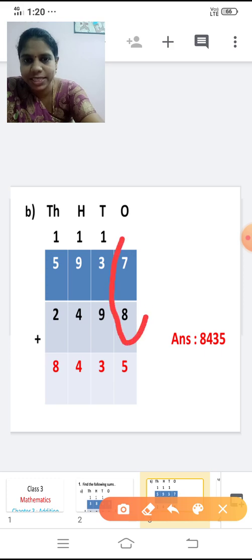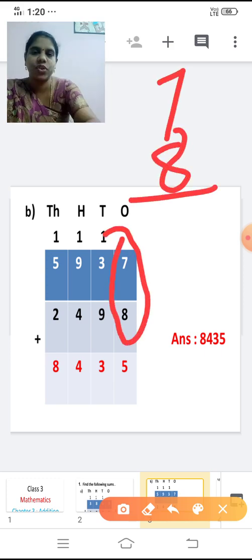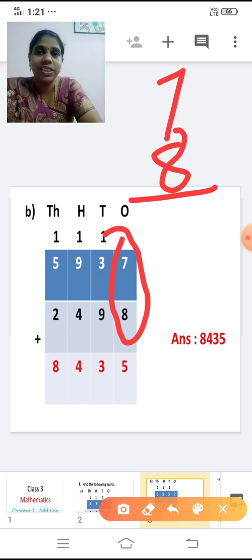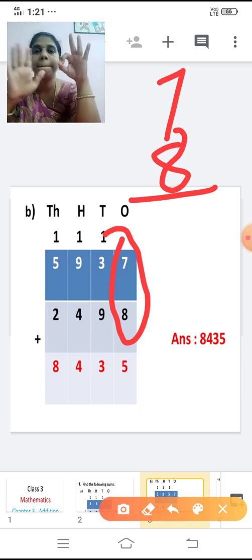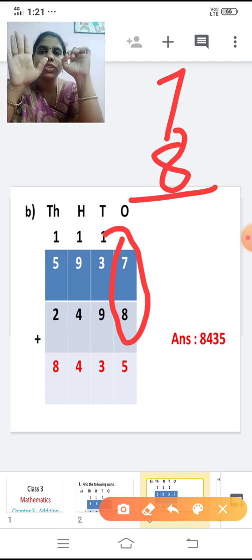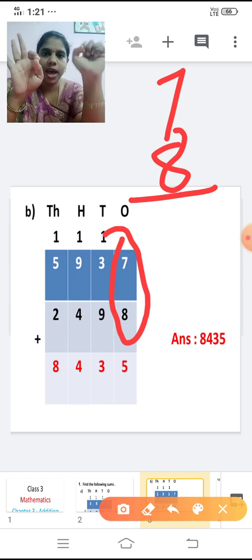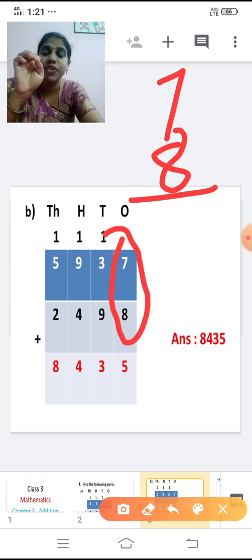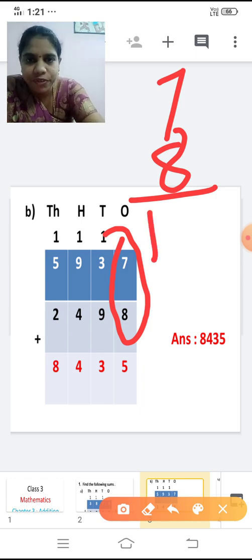So first add this 7 plus 8. 7 plus 8 and tell me the answer now, children. You're going to add 7 with 8. After 7, you're going to add 8 numbers. After 7, 8, 9, 10, 11, 12, 13, 14, 15. 7 plus 8 is 15.